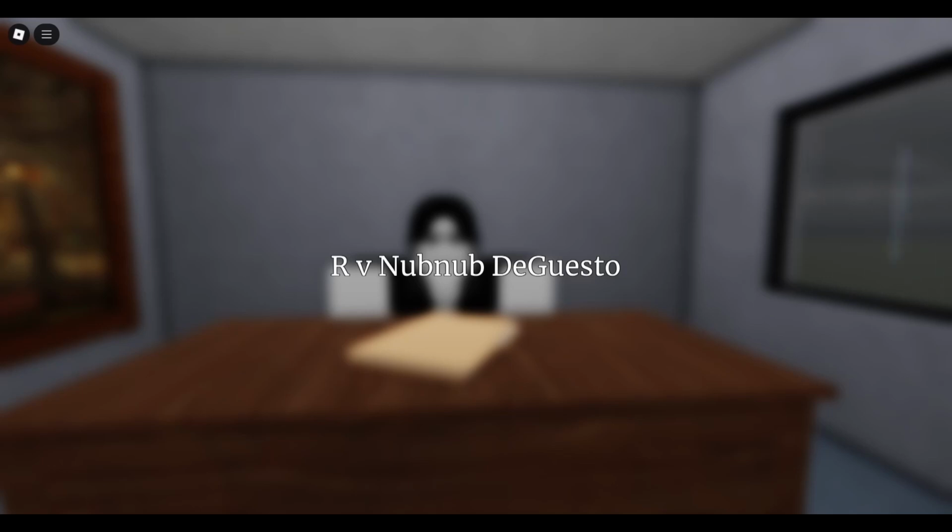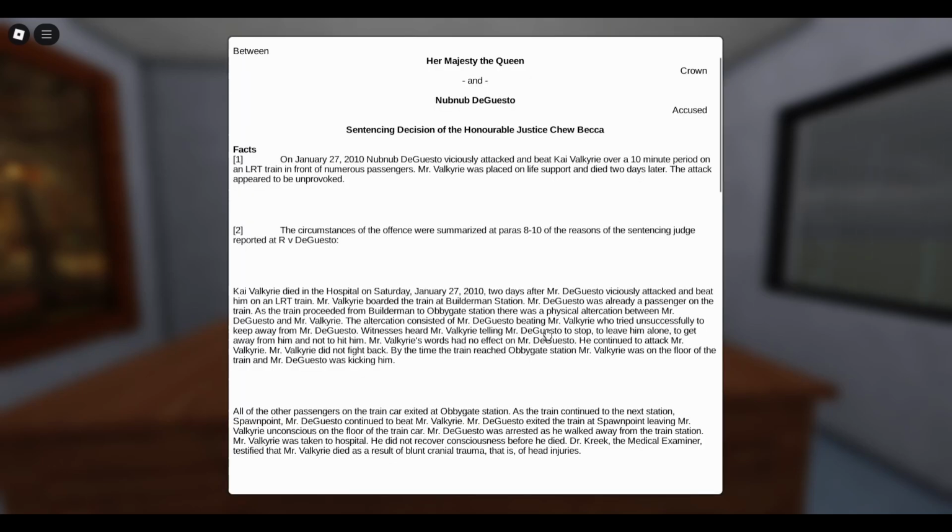R.V. Nub Nub DeGesto. On January 27, 2010, Nub Nub DeGesto viciously attacked and beat Kai Valkyrie over a 10-minute period on the LRT train in front of numerous passengers. Mr. Valkyrie was placed on life support and died 2 days later.